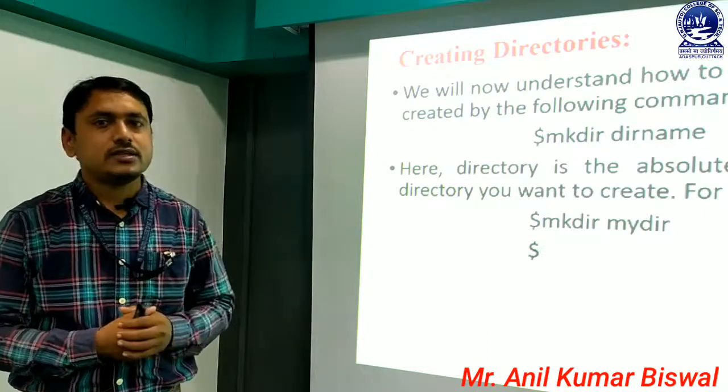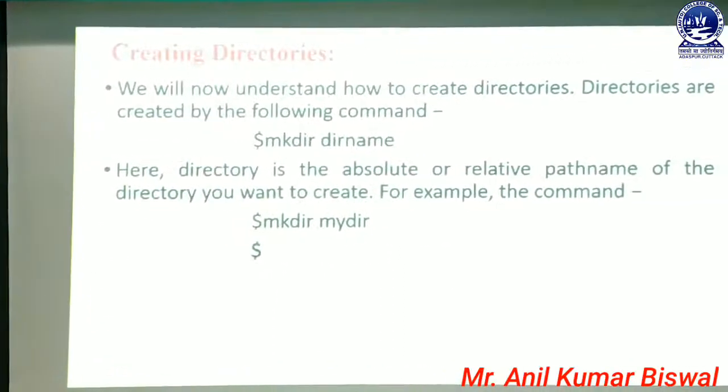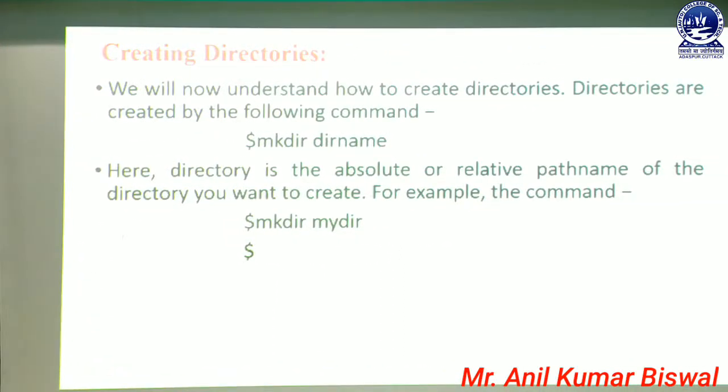Now we can focus on that slide. Here also we can use a prompt. Here the $ sign is a Unix prompt. After that Unix prompt, we can write the mkdir command here. The mkdir command always helps to create a directory.